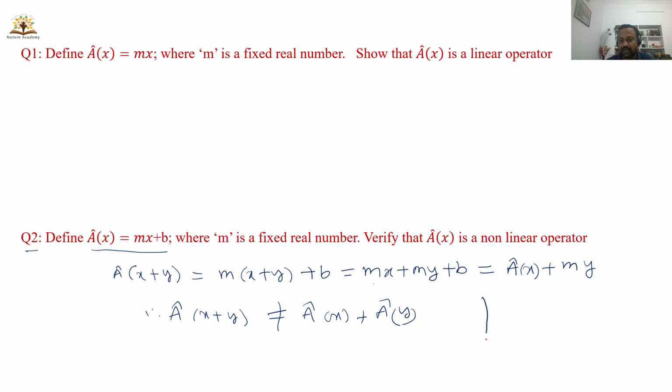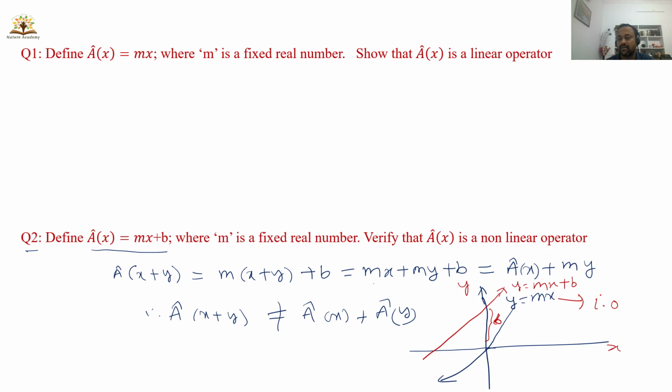So you should remember here, sometimes you will get some theoretical question stating that one straight line is passing through the origin, and here we write y equals mx. Another equation is making some intercept c with the y-axis. This is y equals mx plus b or mx plus c. So the first one is a linear operator and the second one is a non-linear operator.